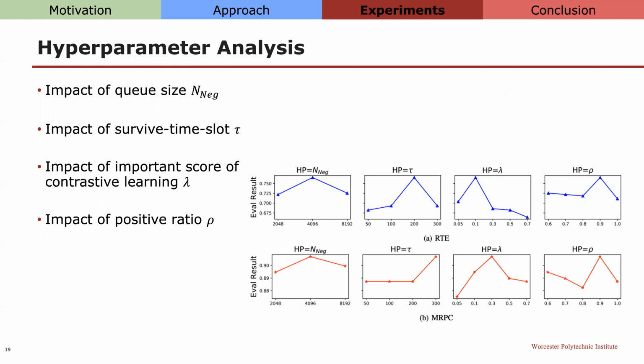Next, we show the hyperparameter analysis for the negative Q size, which is a neg, the survive time slot, tau, contrastive learning's importance score, lambda, and the impact of the positive ratio, rho. We can observe that our approach doesn't need a very large Q size to achieve good performance. In related work, they require a large Q to store negative samples to get better performance. And a large survive time for elements stored in the negative Q is preferred. Besides this, we observe that a proper contribution of contrastive learning is preferred, and a large positive ratio of the mini batch for contrastive learning is good for performance.